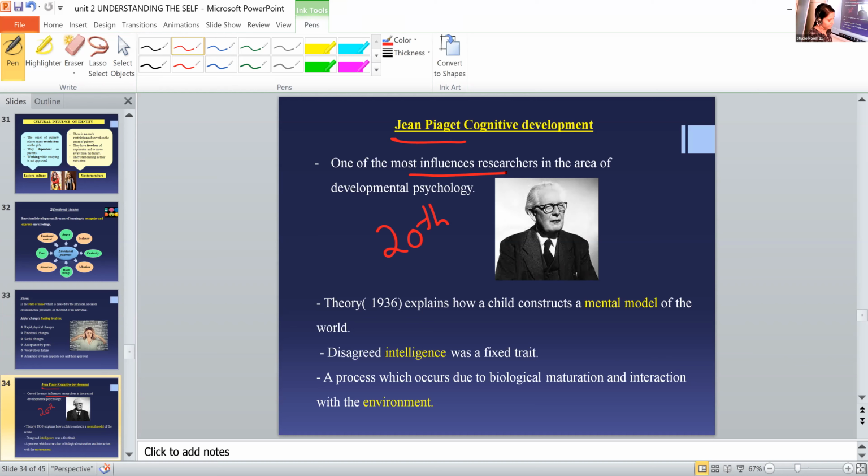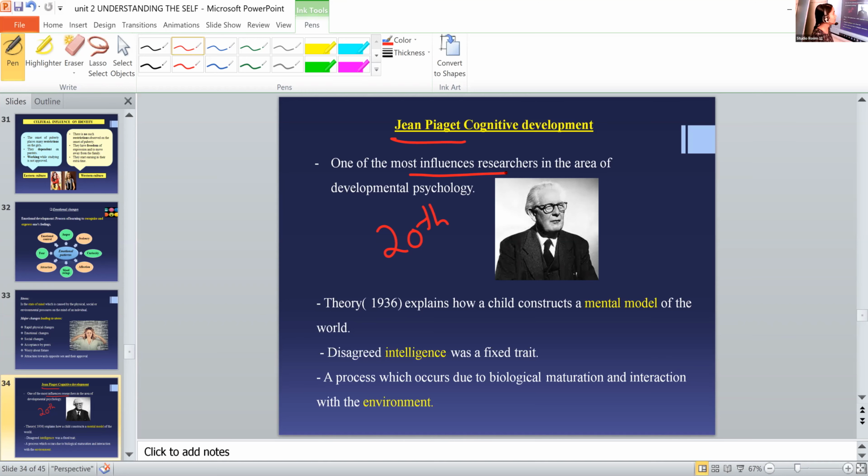In this theory, he observed his own three children. He has three children, okay. These children are of different ages, so he could easily observe how their thinking patterns develop at different ages.